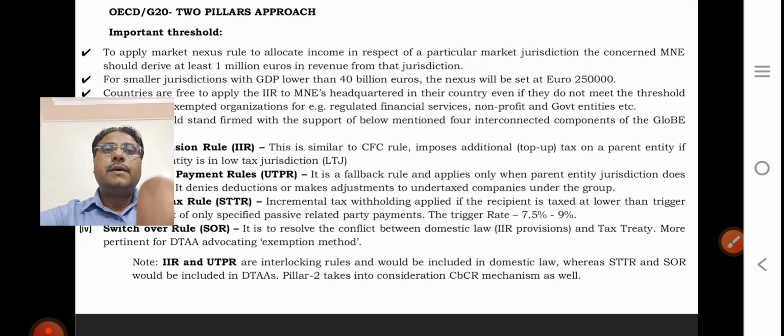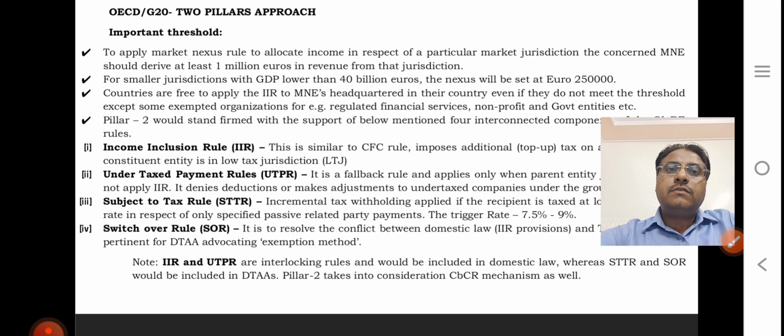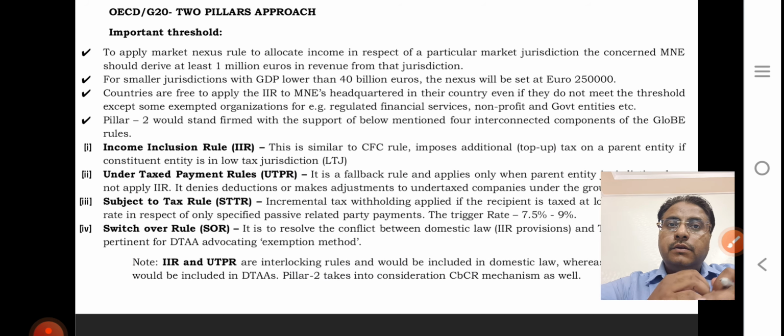So what is Pillar 1? It applies a market nexus rule to allocate income in respect of a particular market jurisdiction. The concerned MNE should have derived at least 1 billion euro in revenue from that jurisdiction.